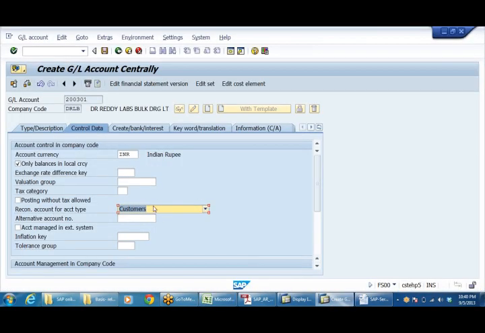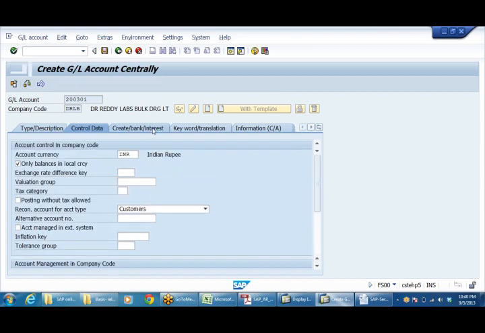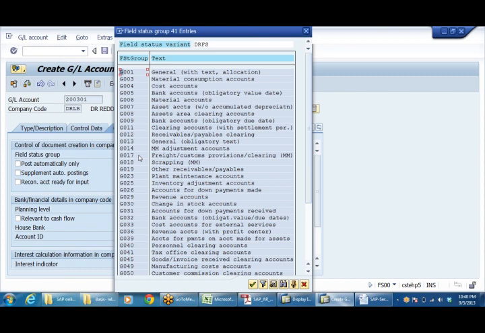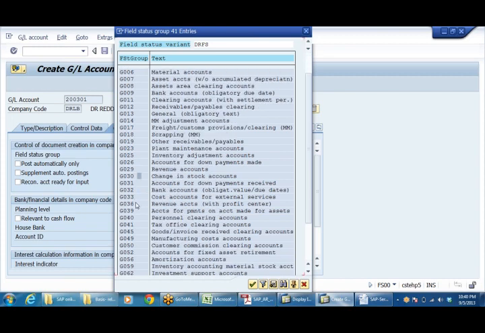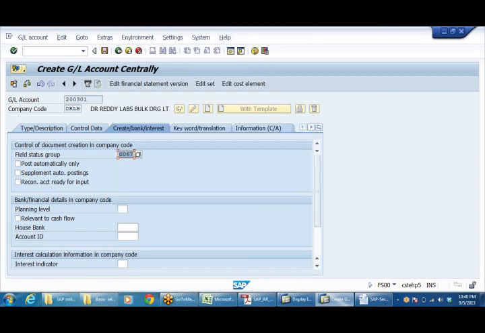We are going to create this for sundry debtors, that is customers. Whenever there is a recon account, you need to use, let us use G065, that is for all reconciliation accounts. G067, reconciliation account, because the respective fields will get activated there. Save it.